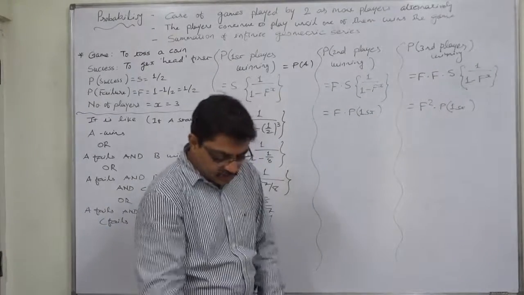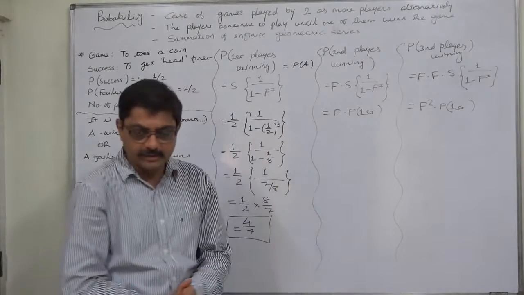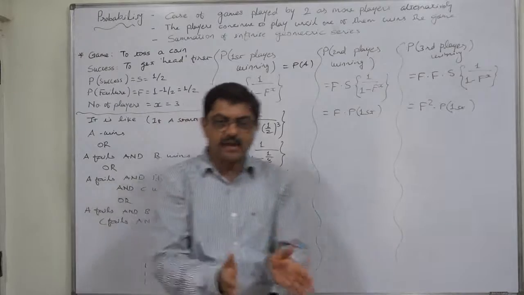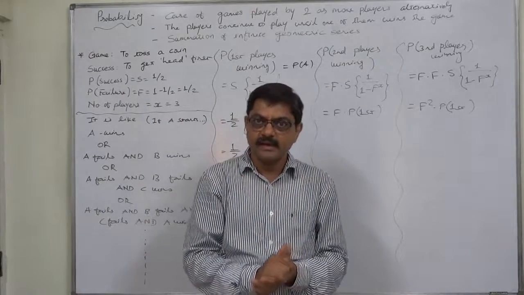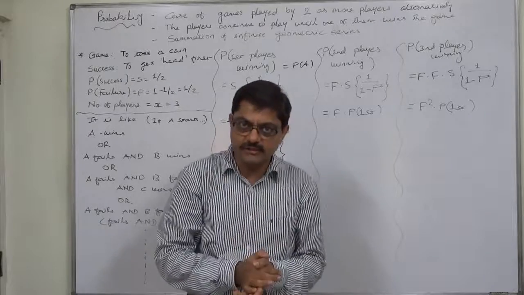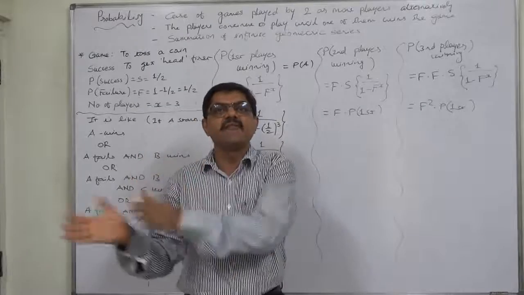Now, in the case of the second player, in this case B, what happens? A fails and now it is B's turn. That means we can believe that B starts a fresh game. Considering B as the first player, the formula is the same, but the reality is A failed.